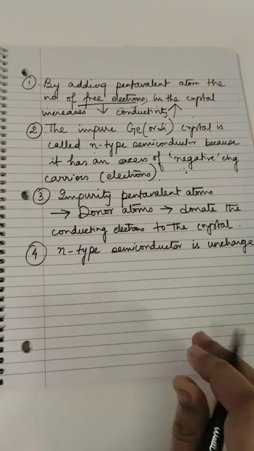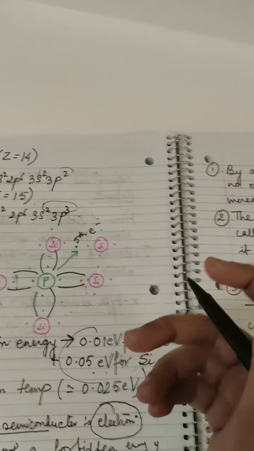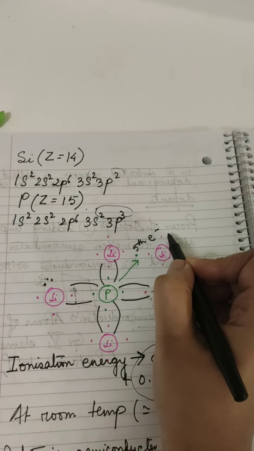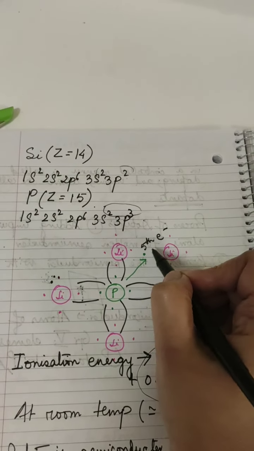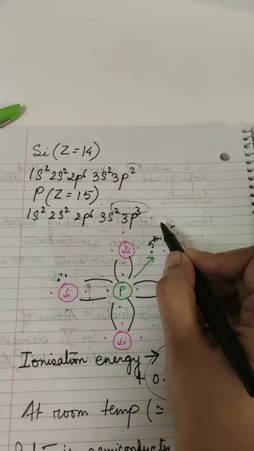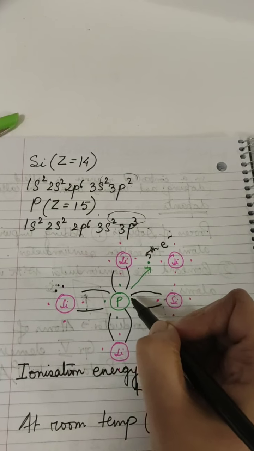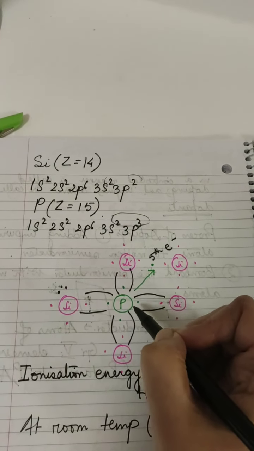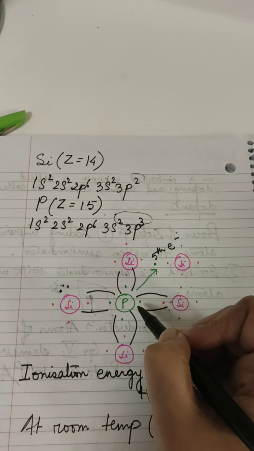Because for every fifth electron becoming free to move around in the crystal, this phosphorus impurity pentavalent atom becomes a positively charged impurity ion.